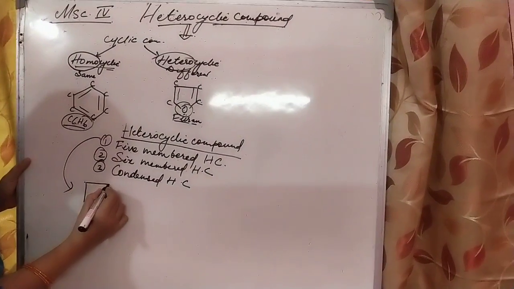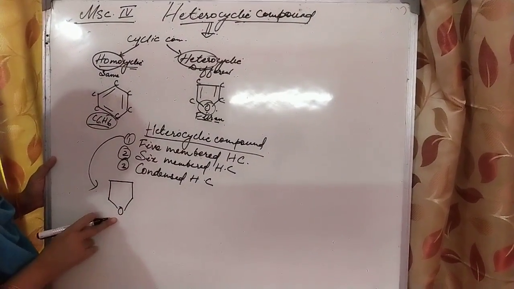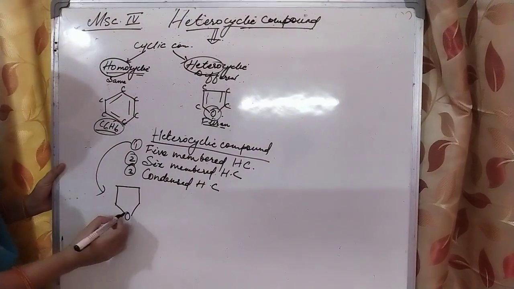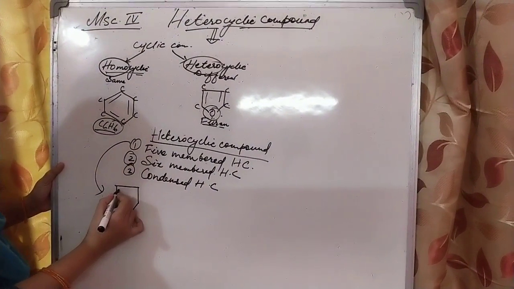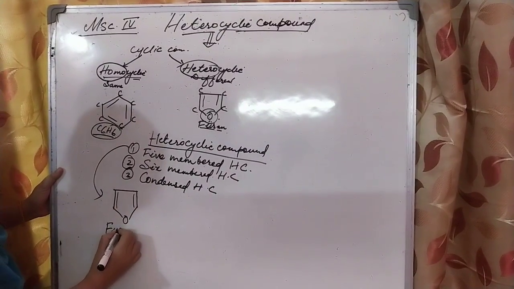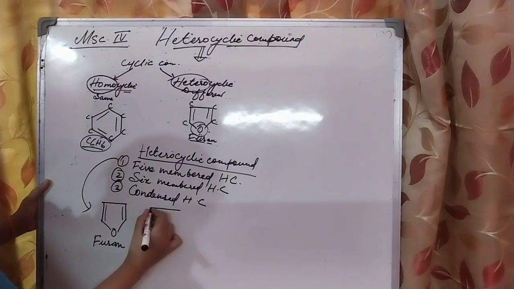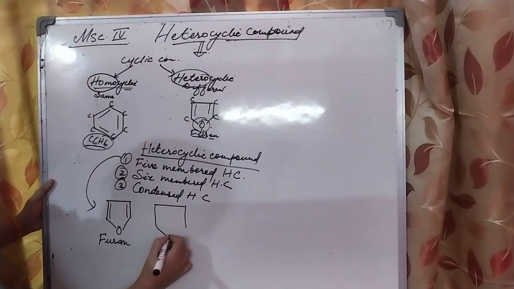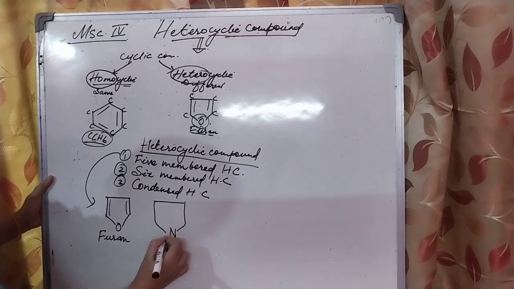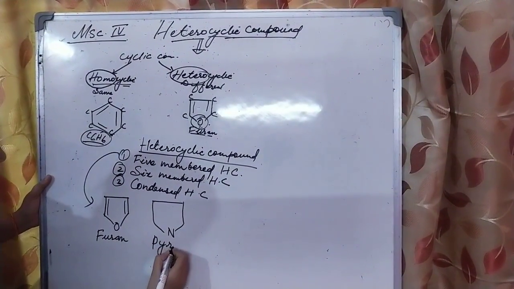Examples: if we take oxygen as the heteroatom, then it is called furan. If in place of oxygen we take nitrogen, then this is called pyrrole.